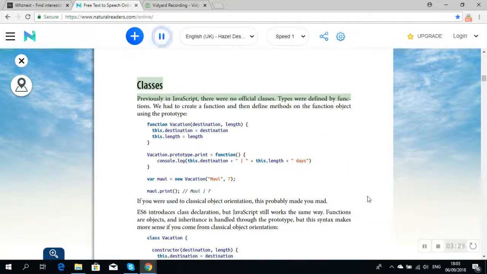Classes. Previously in JavaScript, there were no official classes. Types were defined by functions.